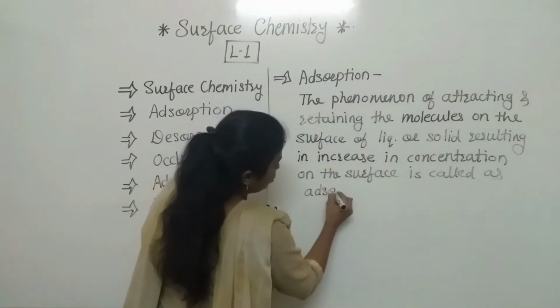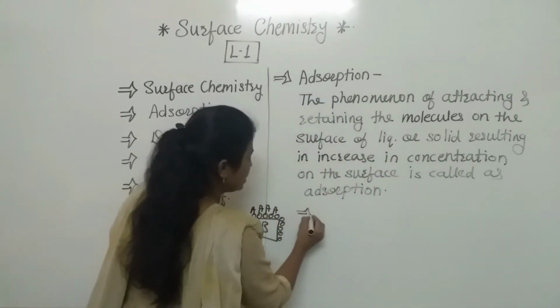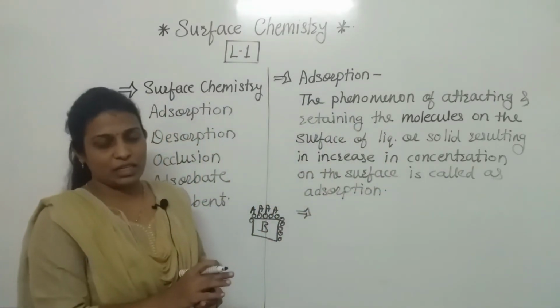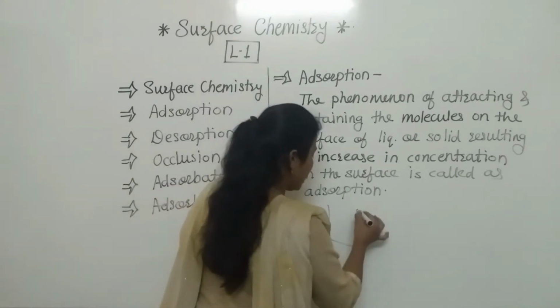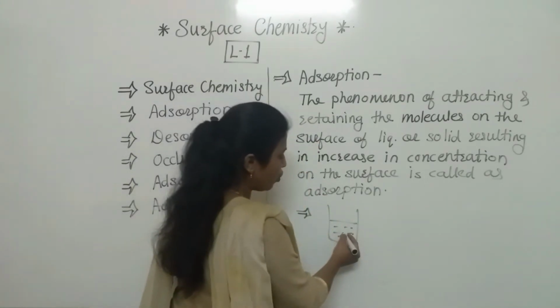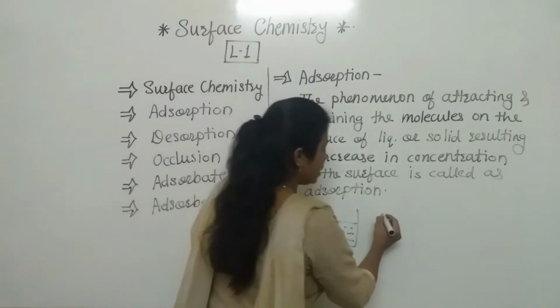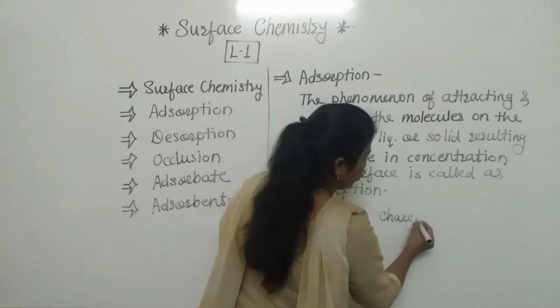adsorption. Now if we consider some example, if we are having one colored solution of any one color and we want to make it colorless, then what is the method? Here we can add charcoal powder.